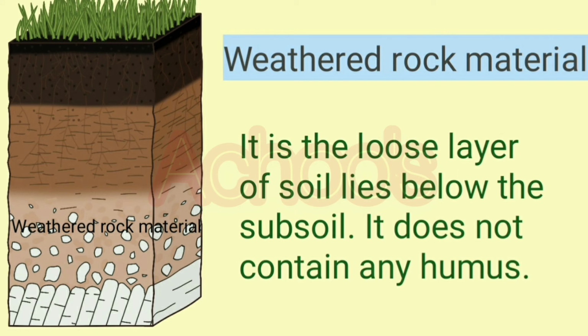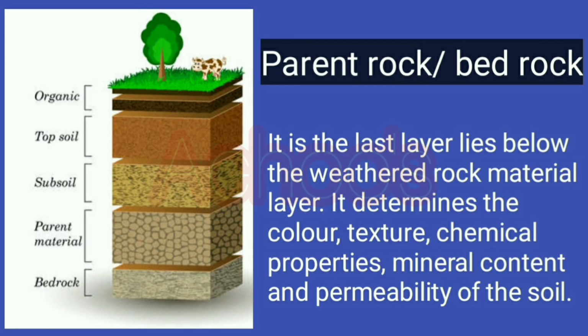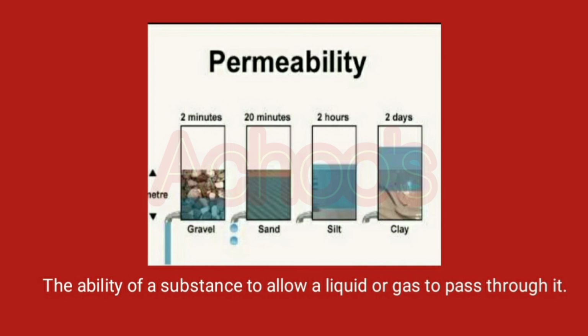Third layer is weathered rock material. It is the loose layer of soil that lies below the subsoil and it does not contain any humus. Fourth and the last layer is the parent rock or bedrock. It is the last layer, lying below the weathered rock material layer, and it determines the color, texture, chemical properties, mineral content and permeability of the soil. So what do you mean by permeability? The ability of a substance to allow a liquid or gas to pass through it.